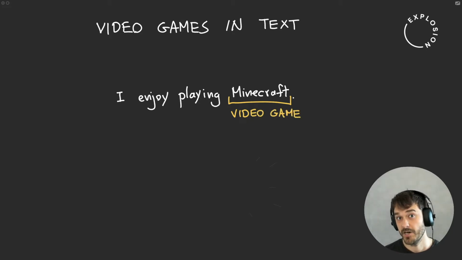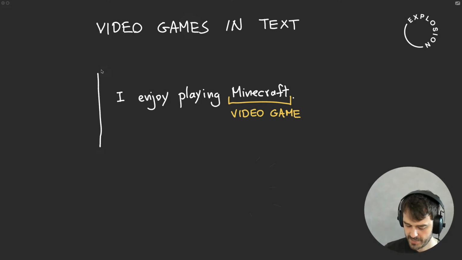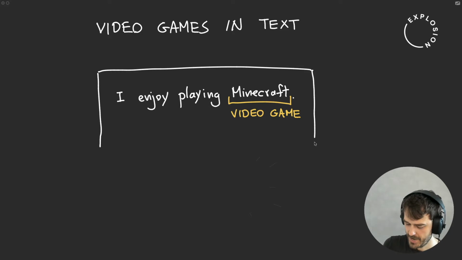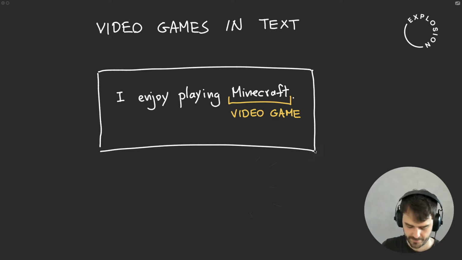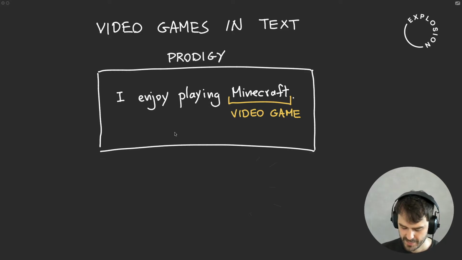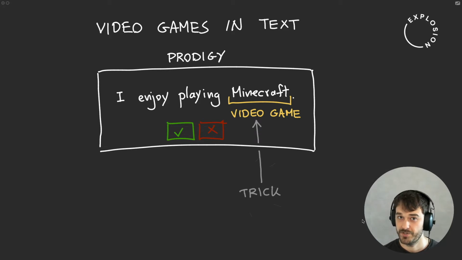Now, in order to train a model that's able to do this, I do, of course, need to start by annotating some data. So what I'm thinking is that I want to have a system where I have a labeling interface, and if at all possible, it'd be nice if I can have these video games pre-filled, so to say. The goal of this video is to show you a trick that works quite well for video games, and it will also work quite well for many other named entity recognition tasks, and that is that I'm going to be using Sense2Vec for this.